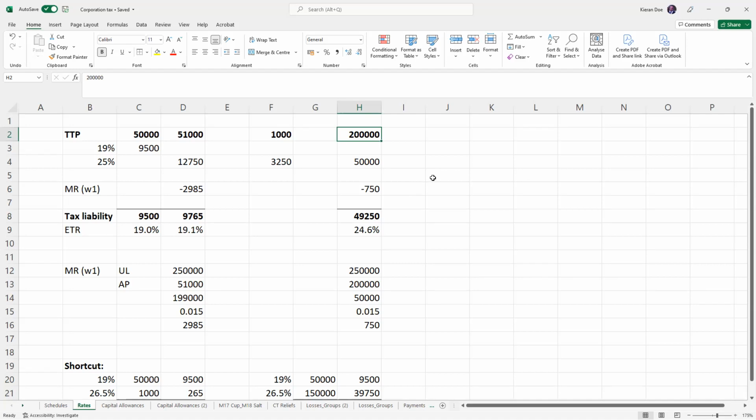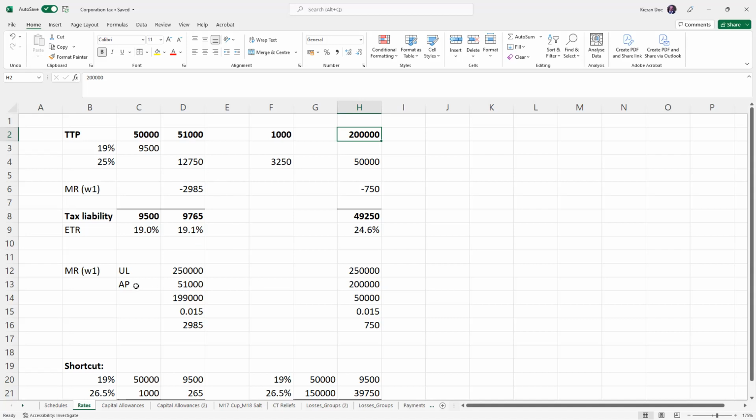So actually the logic of marginal relief is very straightforward. When you think about it like that, the formula's in the book, so it isn't as complicated as it looks, as we'll see throughout the course. There's lots of areas in tax which seem really complicated, but actually there's a very simple logic to them. And if you understand that, it actually makes understanding the questions and the topics a lot more straightforward.